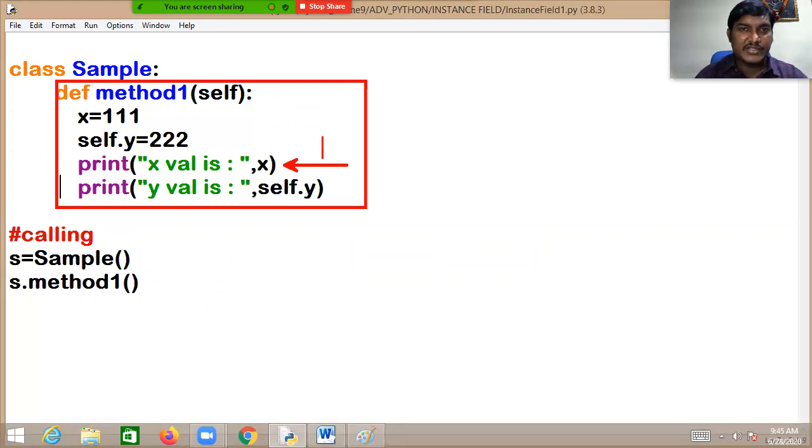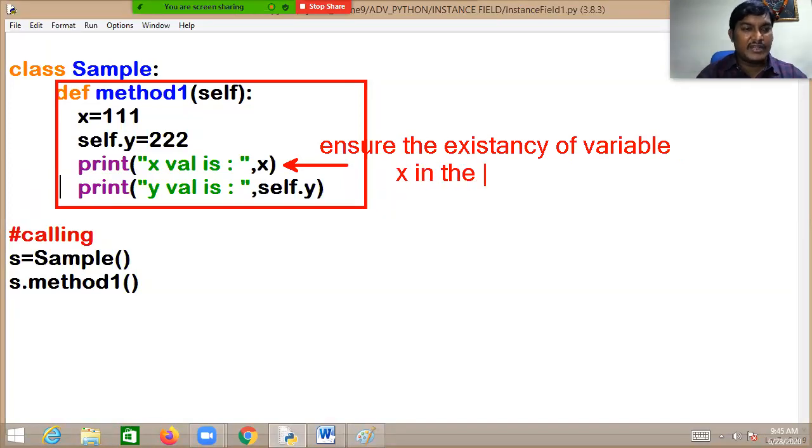It will ensure the existence of the variable x in the method scope, right? But it is not there. It is there, so simple, it is getting the value.